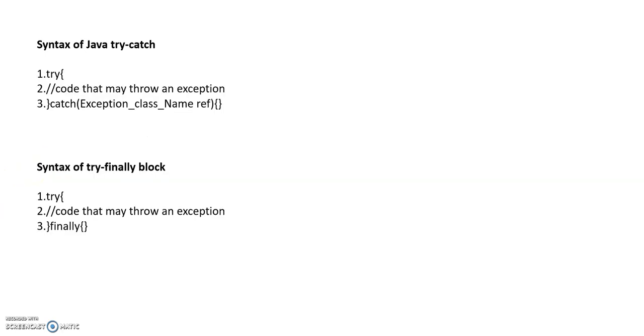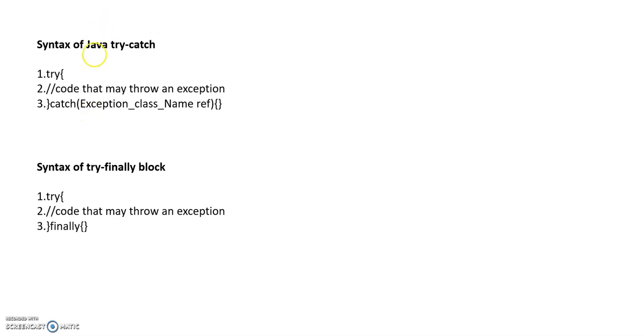Next, we will see the syntax of Java try catch and Java try finally block. First, we will see what is Java try catch. Here there are three statements with two blocks. First one is try block and second one is catch block. In try block, we are writing the code which may throw an exception, and if an exception occurs, the control will go to the catch block.